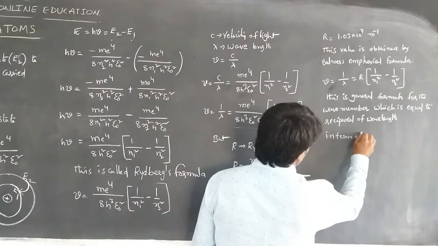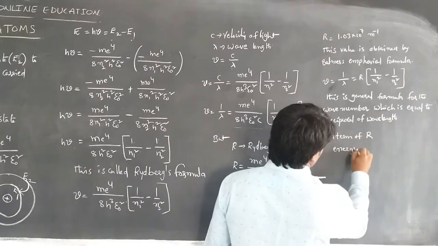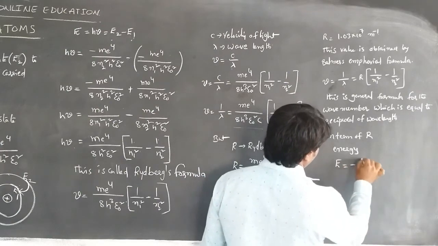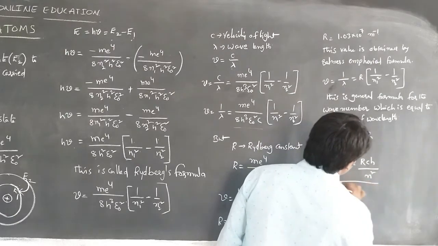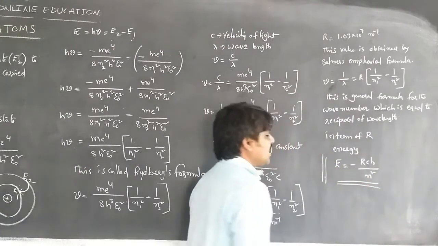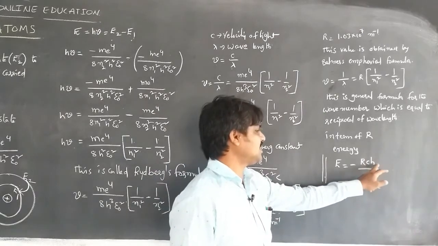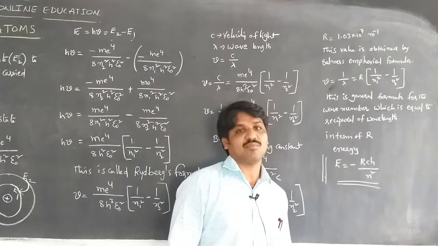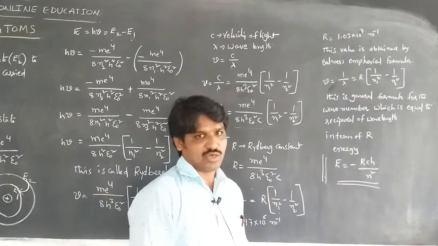The energy can also be obtained in terms of R, by the equation E is equal to minus RCH by n square. By using this equation, we can find the energy levels. R is the Rydberg's constant, C is the velocity of light, H is the Planck's constant, and n is the orbital number of the orbital from which the electron jumps from the higher energy orbital to the lower energy orbital.